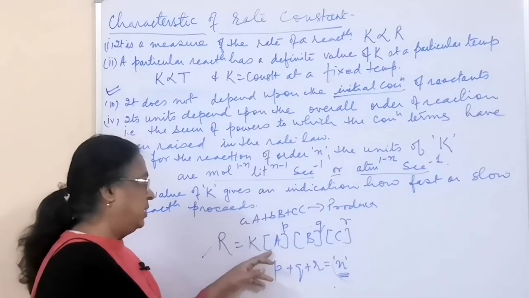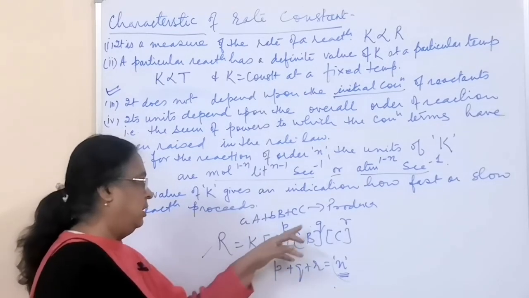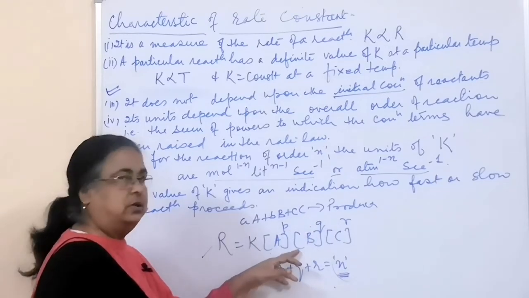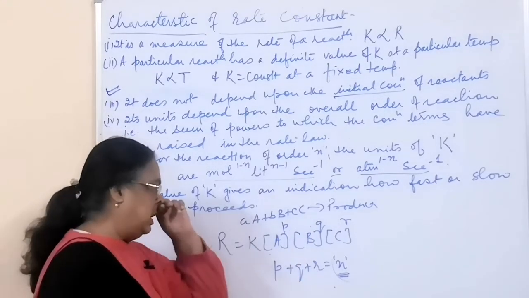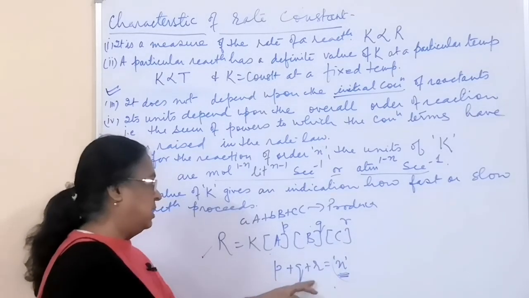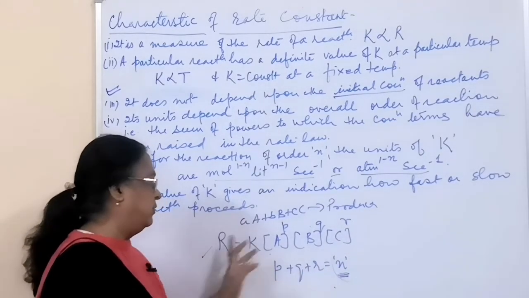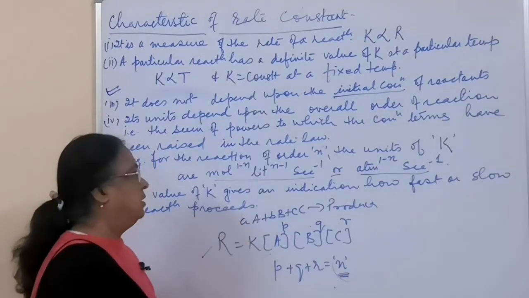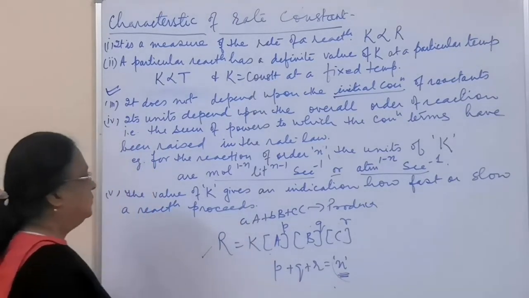P is the order of reactant A, Q is the order of reactant B, and R is the order of reactant C, and their sum is n, the order of this particular reaction as a whole.